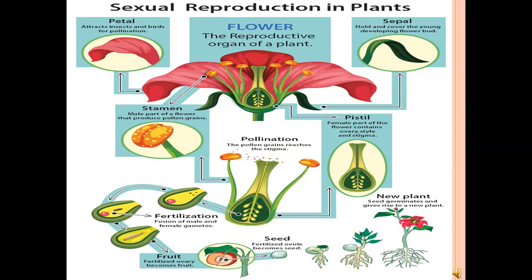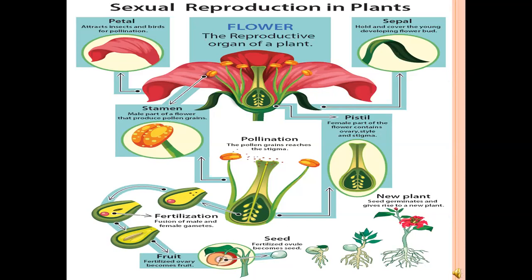Sepals hold and cover the young developing flower bud. Next one, stamen, the male part of a flower that produces pollen grains. Next one, pistil. Pistil is the female part of the flower, containing ovary, style and stigma. These are the flower parts involved in sexual reproduction.